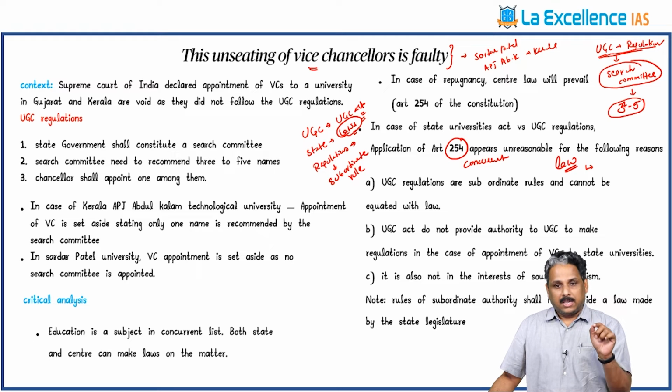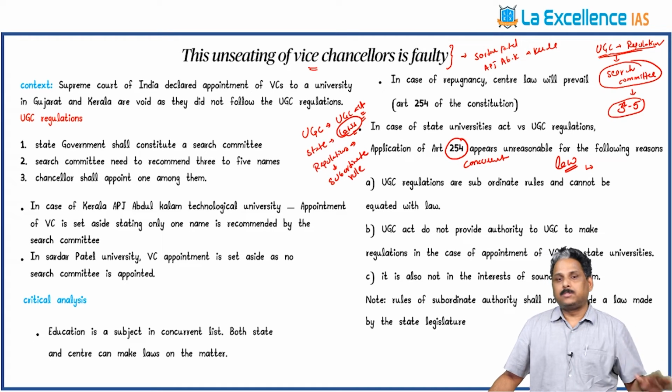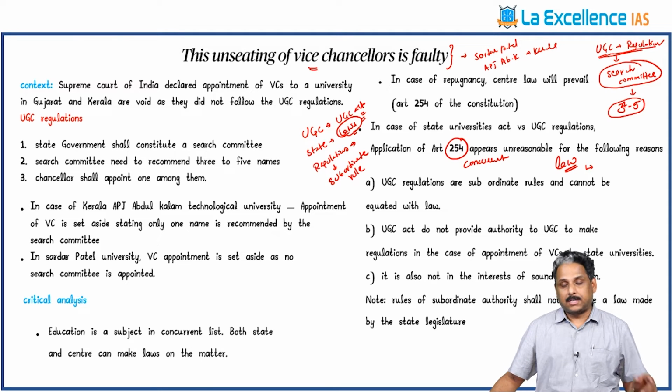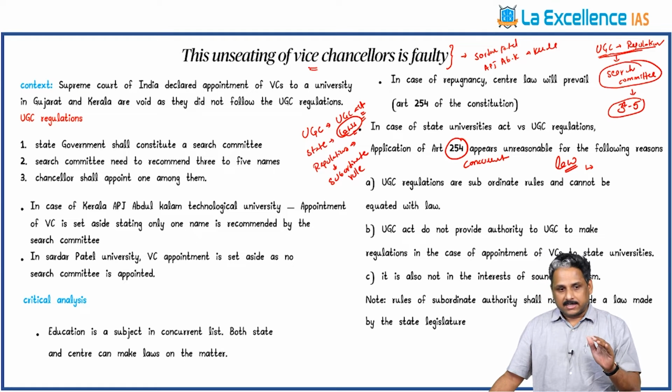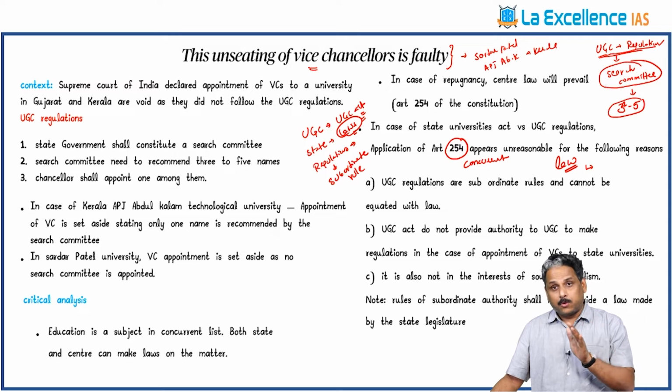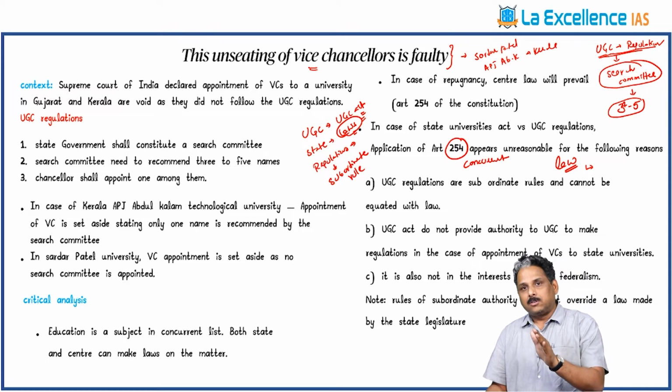And the UGC Act, if you carefully observe, was not given any authority to make regulations on the appointment of vice chancellors to the state universities. UGC is a professional body to maintain the standards of university education. It is not related to the vice chancellor's appointment.